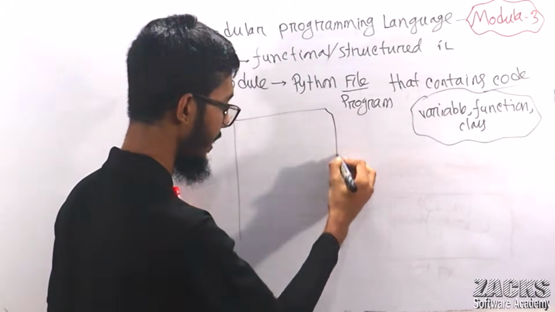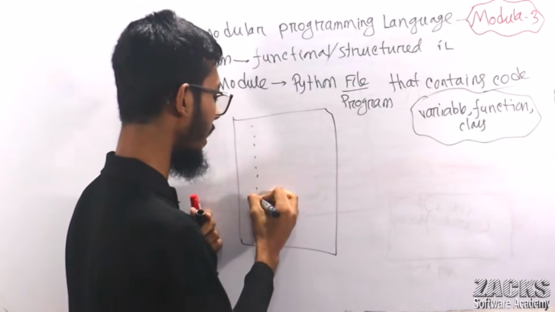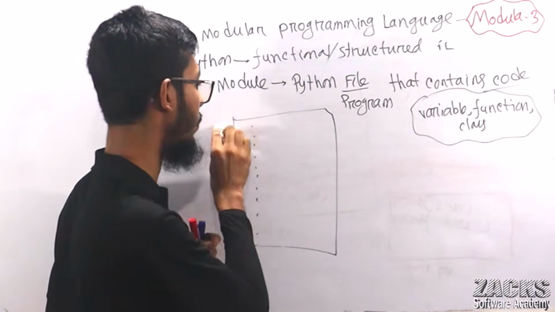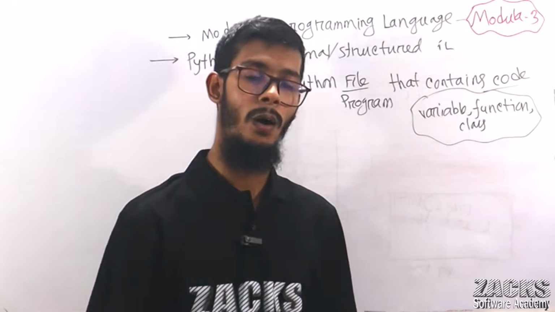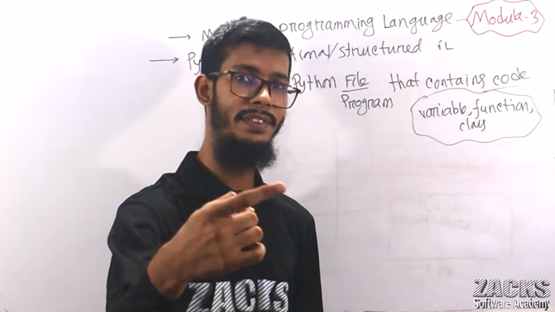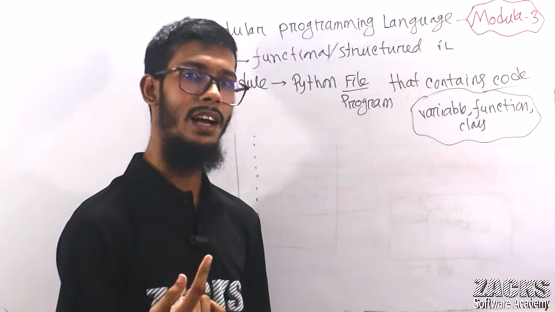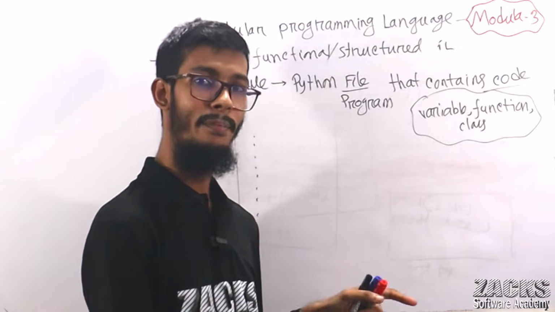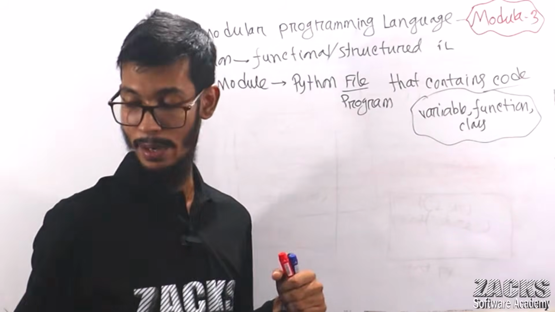This is your, like, you are defining a Python file or Python program. You can write all the codes in this program, right? You can write all this code, or you can break your program. If you write all 1,000 lines of code in the same program, it's difficult to maintain. If any error happens, you need to waste more time to find out the mistake. Where is the problem? Maintaining is difficult.